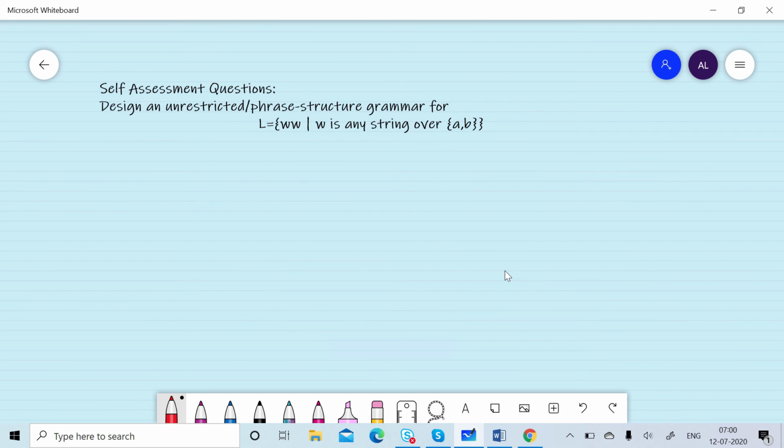This is the self-assessment question: generate a type 0 grammar for the copy language L = ww, where w is any string over a and b.